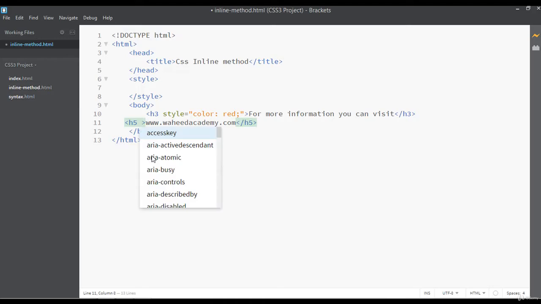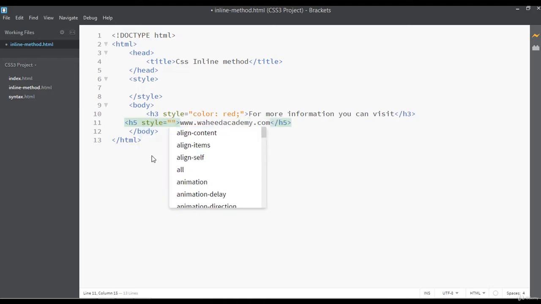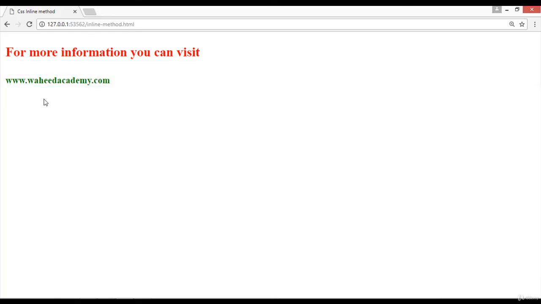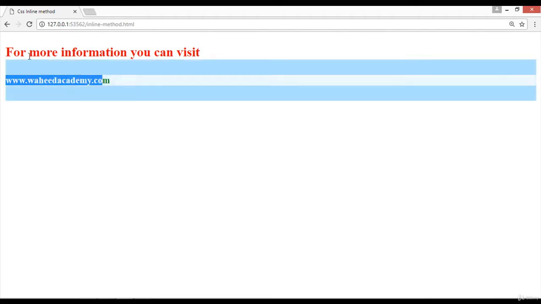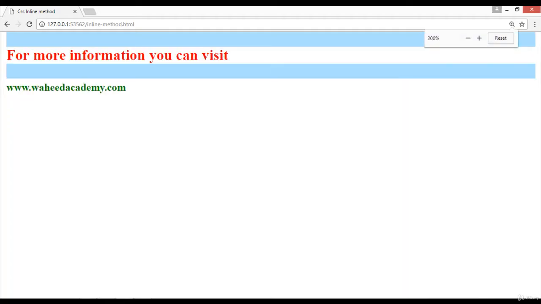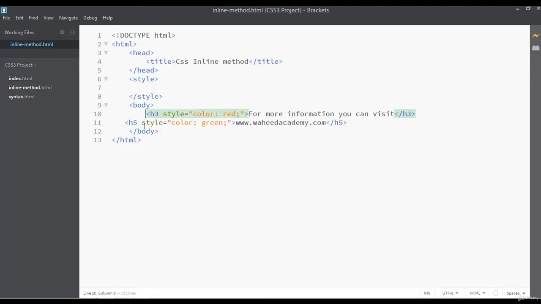I want to give a green color for this one, for the heading 5. So just give a space and the style attribute with the quotation. The text color for this should be green. You can save, and once again refresh here. Now you can see that this one is green and this one is red, because we have just used CSS here. This is called the inline method of CSS.